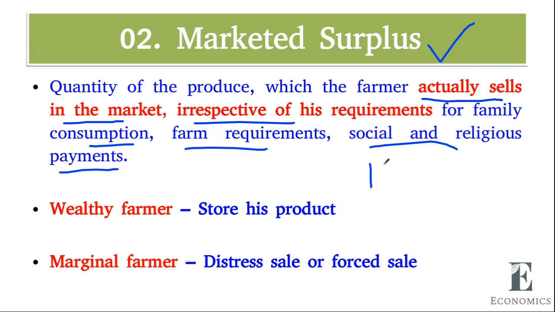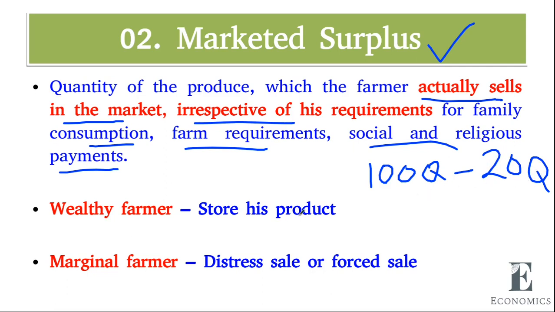The same 100 quintal paddy has been produced by the farmer, and the same farmer needs 20 quintal for his own consumption and farm consumption and everything.